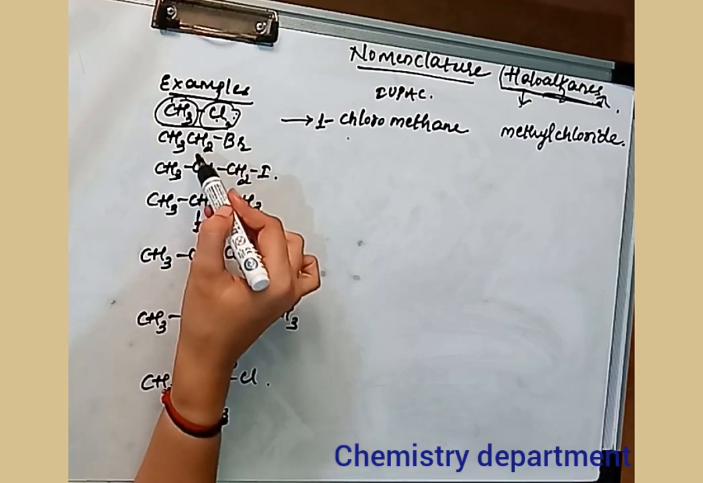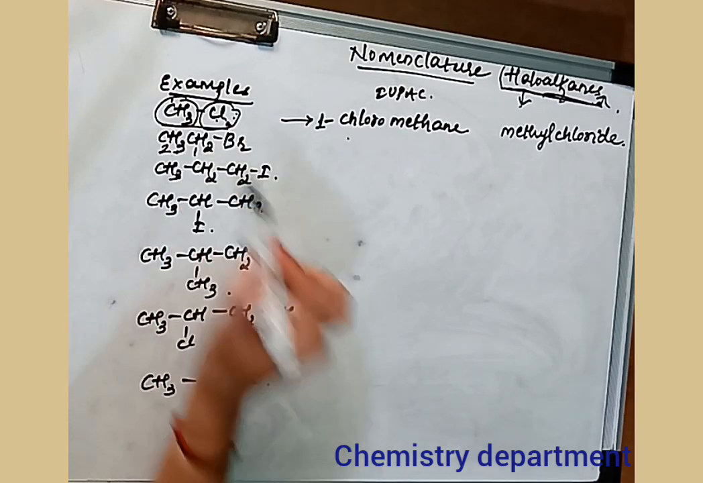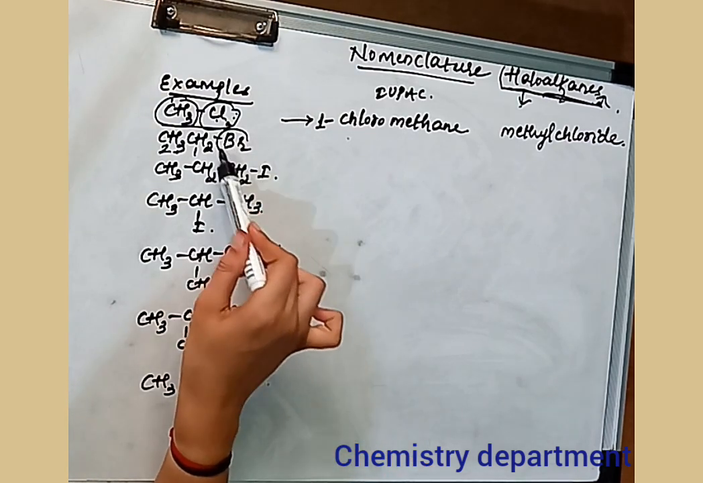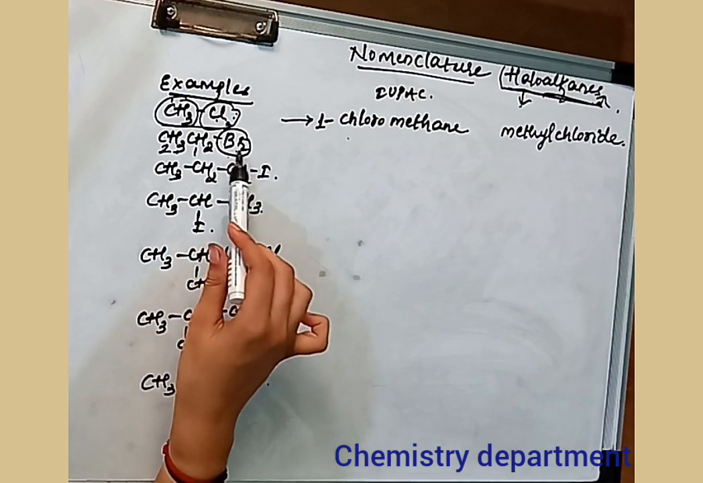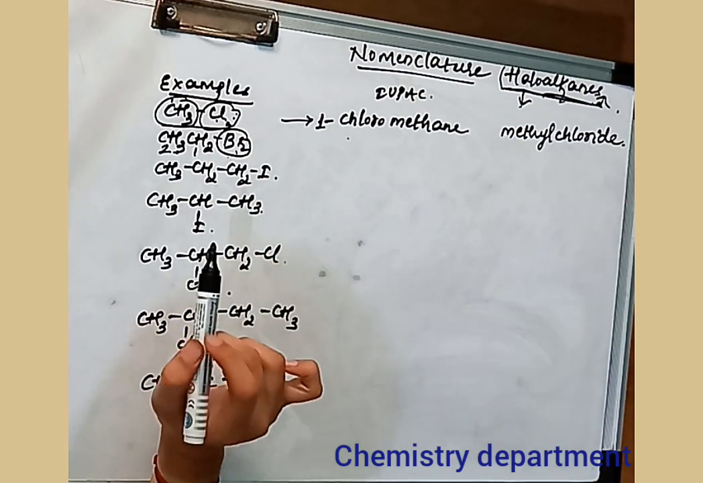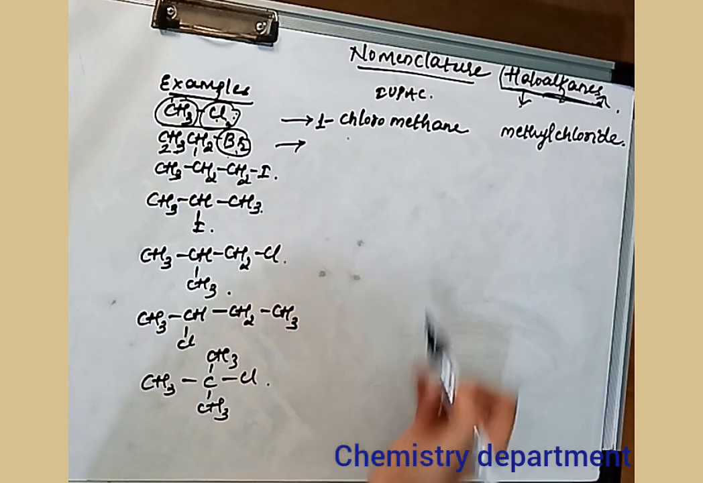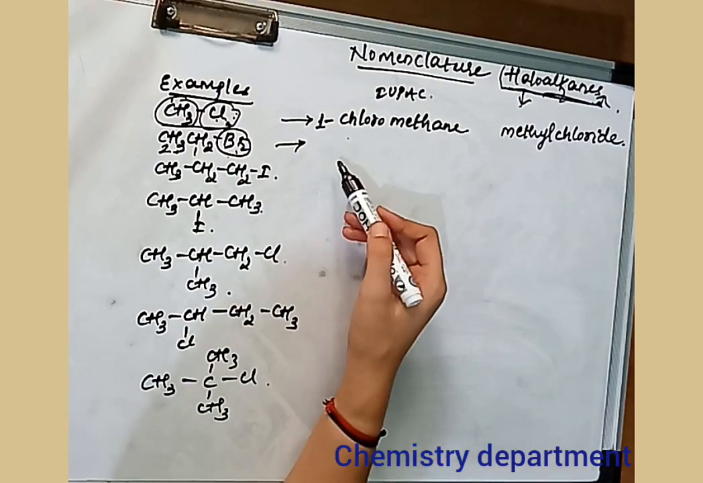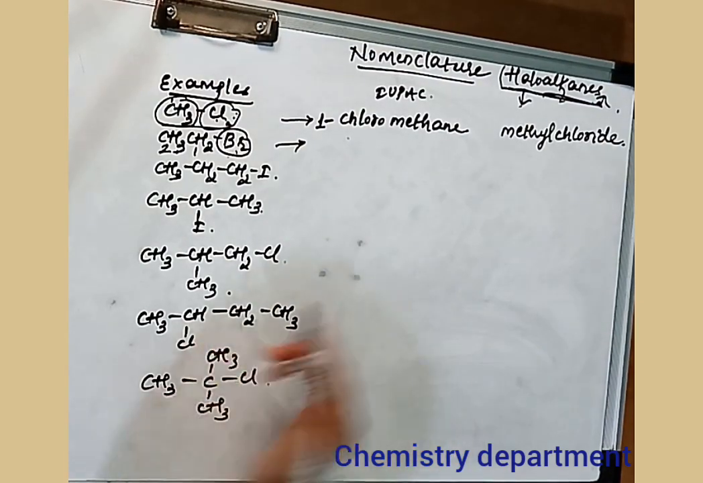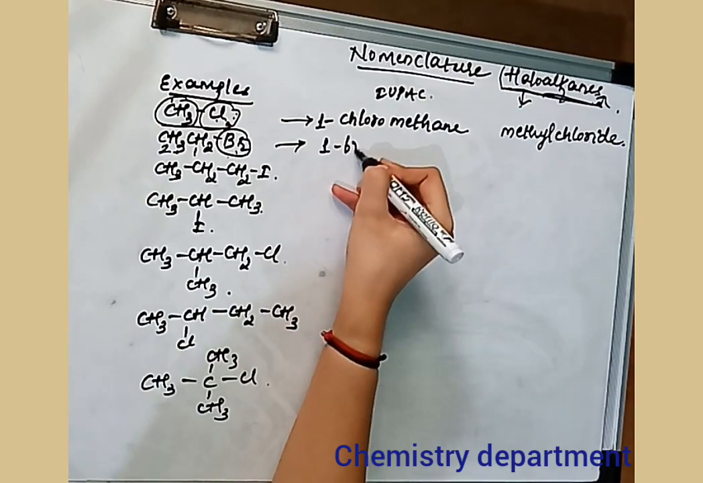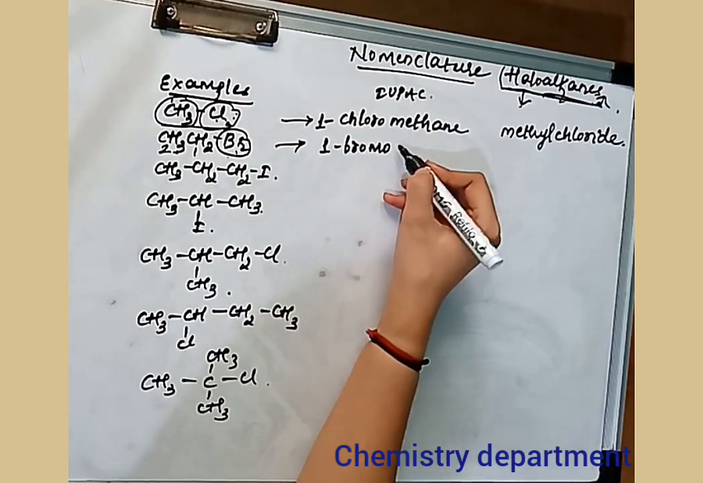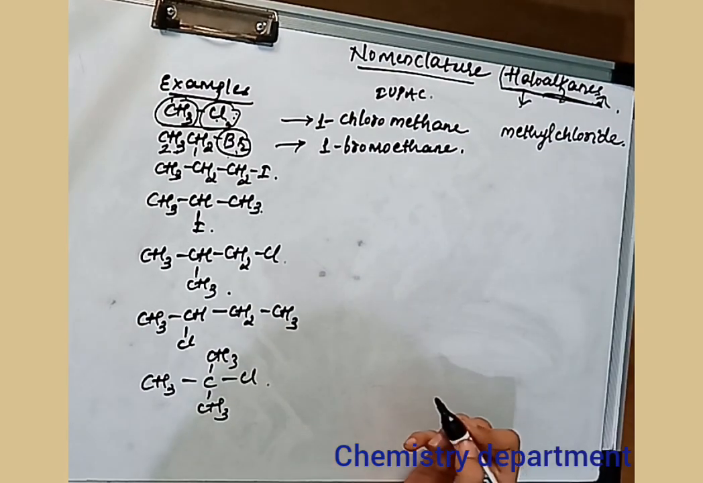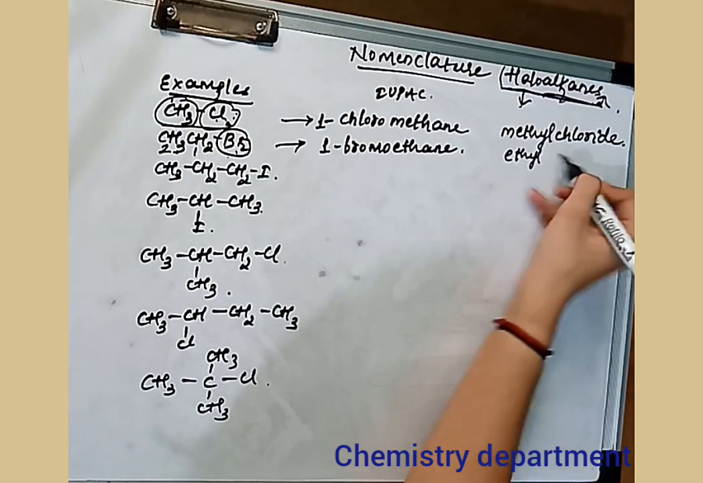The second example here is 1, this is 2. 2 carbon atoms are there. Make sure the numbering is done in such a way that this Br, the halogen atom, will get the least number. So 2 carbon, the root word will be ethane. Since these halogen atoms are acting as a prefix, prefixes are those which are written before the root word. So the IUPAC name of this will be 1-bromoethane.